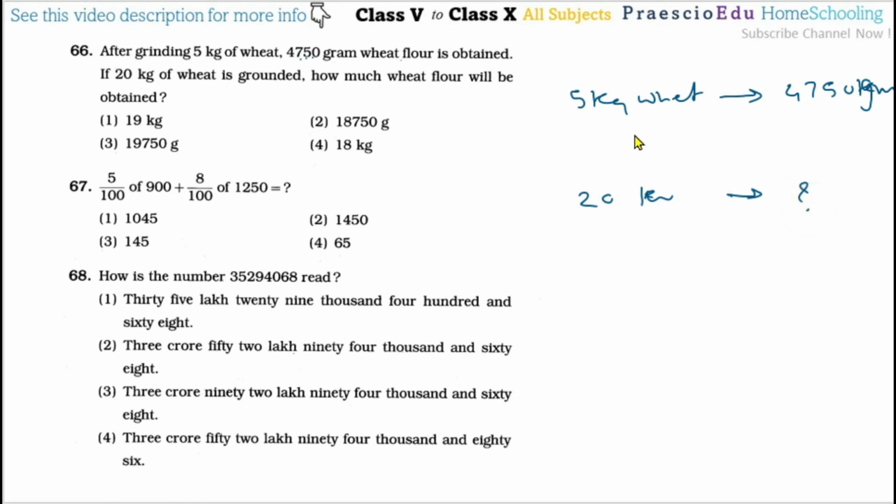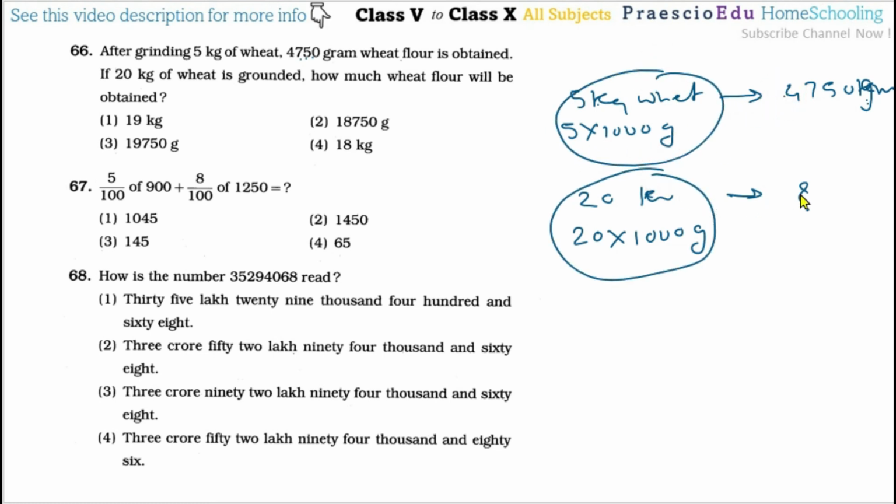That is the question. In this one, first of all we will make the units the same. We have to convert to grams, so 5 multiplied by 1000, that is in grams, and here also 20 multiplied by 1000, in grams. For this much wheat this much flour is given, so for this much wheat, what will the flour be? That is what is asked. So we will do cross multiplication.